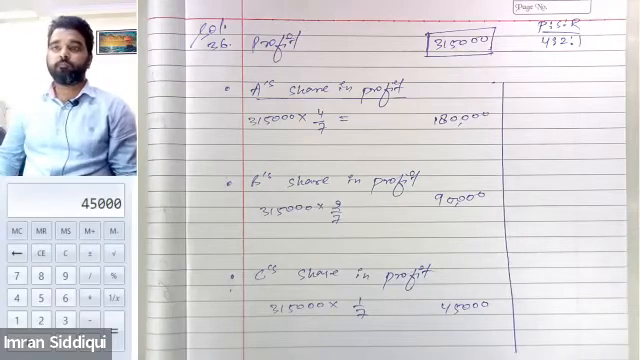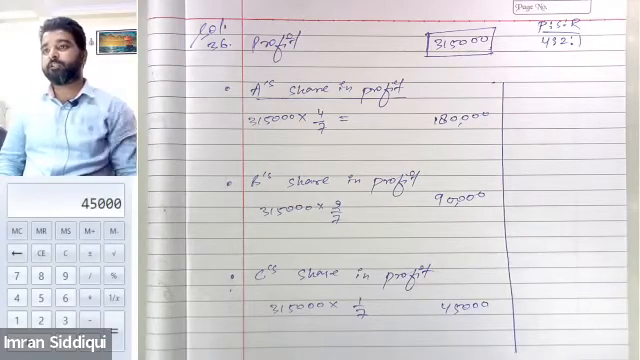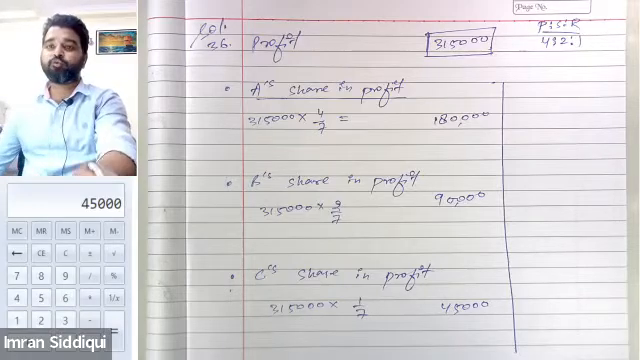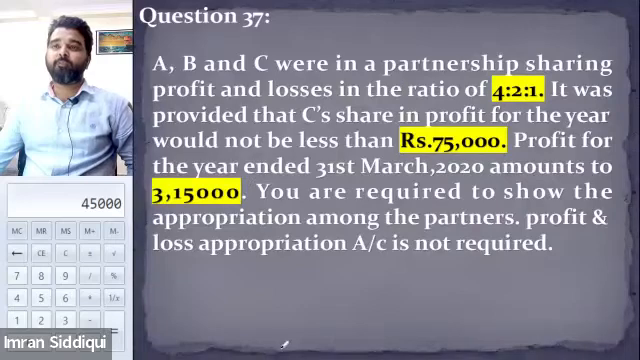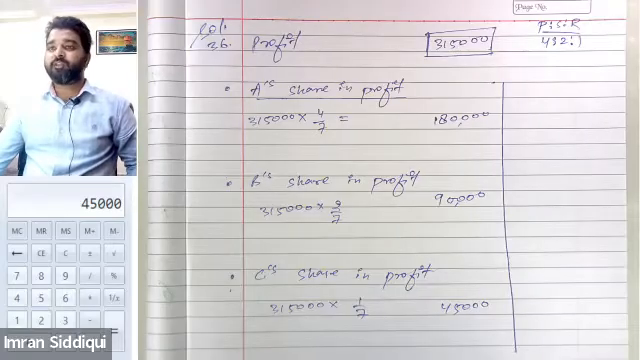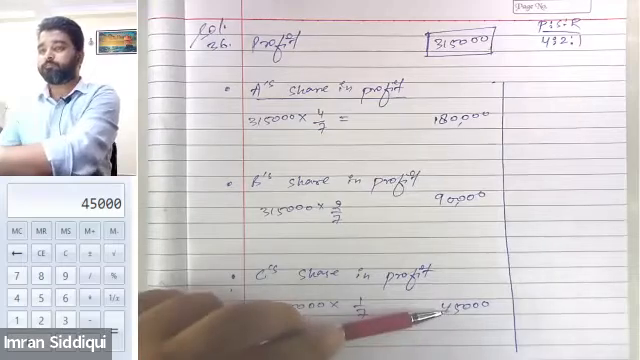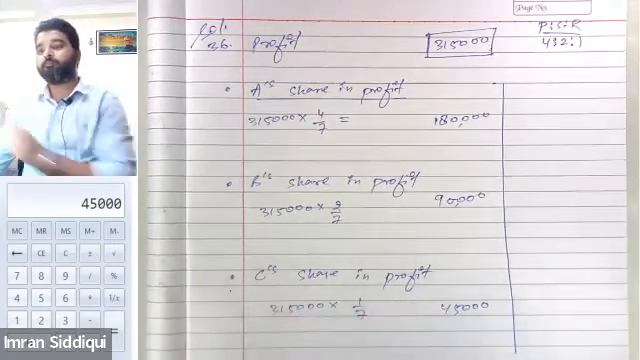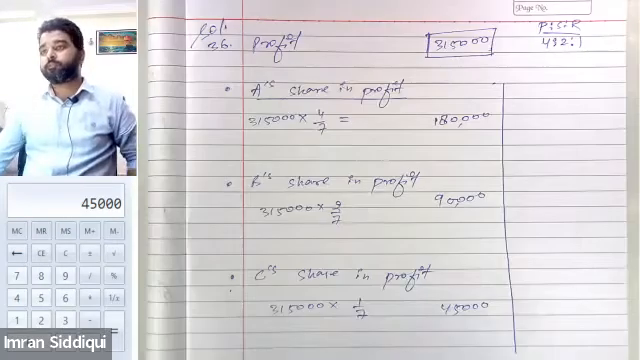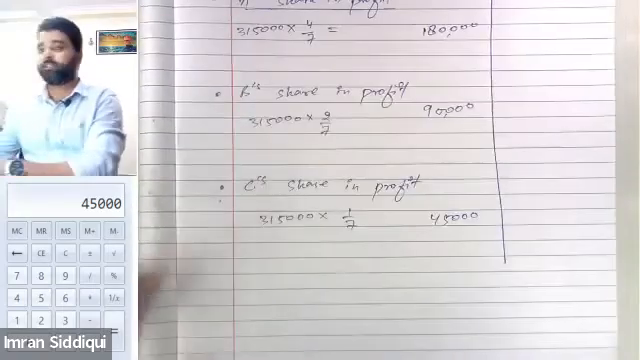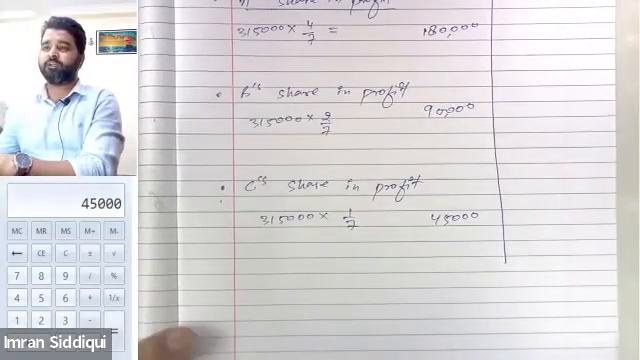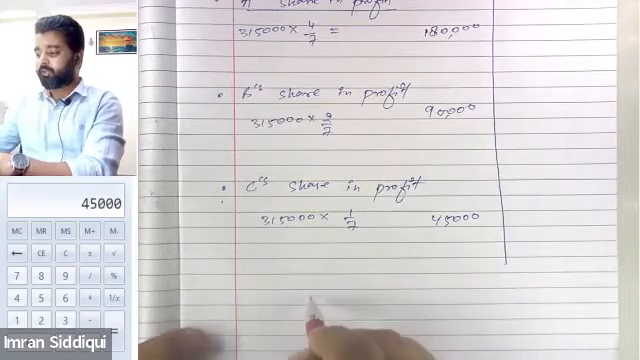Am I clear, guys? Everything is clear till this point? Yes. Now let's come to the guarantee part. What was the minimum guarantee amount of C? C was guaranteed 75,000 of profit. So as we can see, the guaranteed amount was 75,000 and C only managed to get 45,000. That means there is a deficiency. Deficiency of how much? 30,000, am I right?